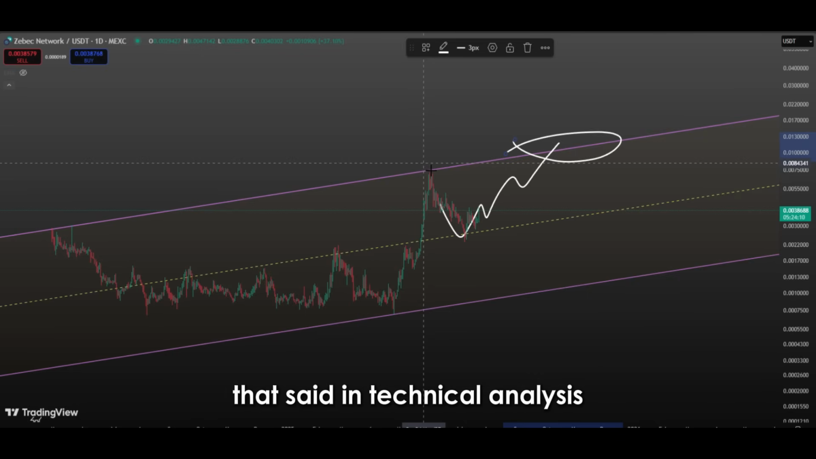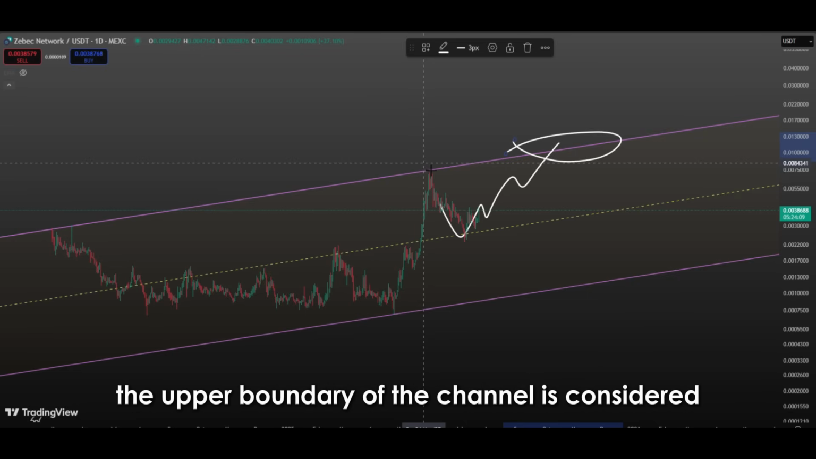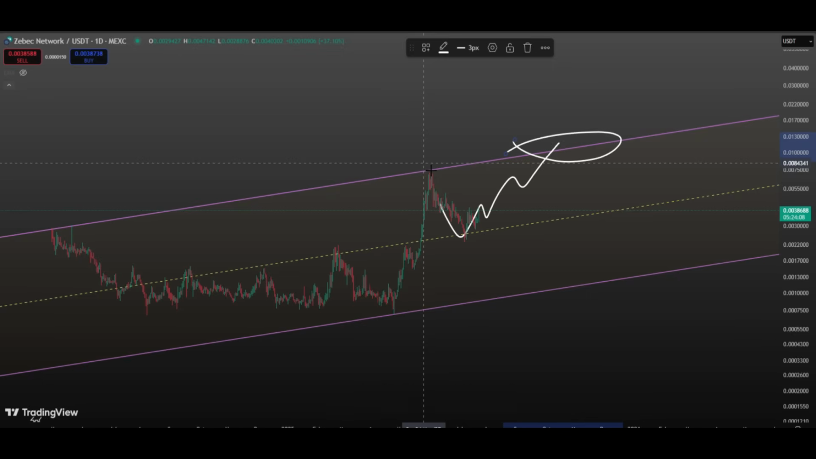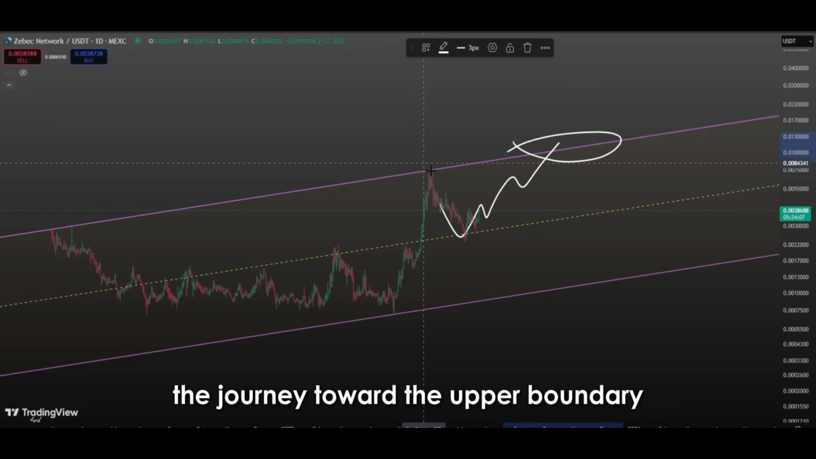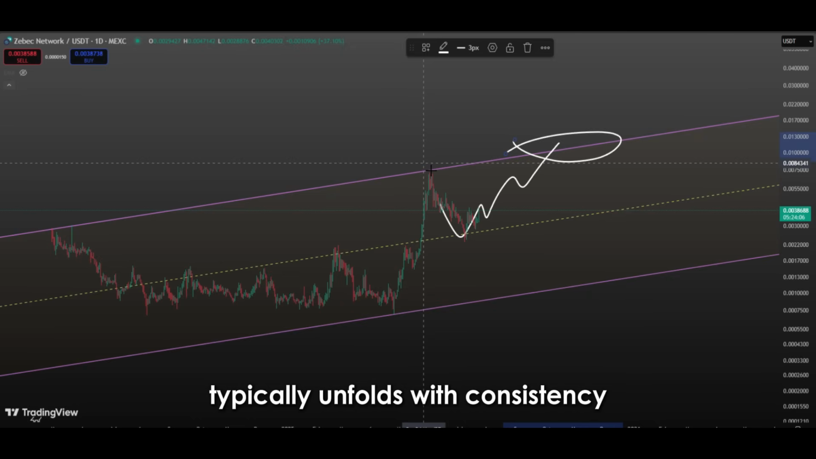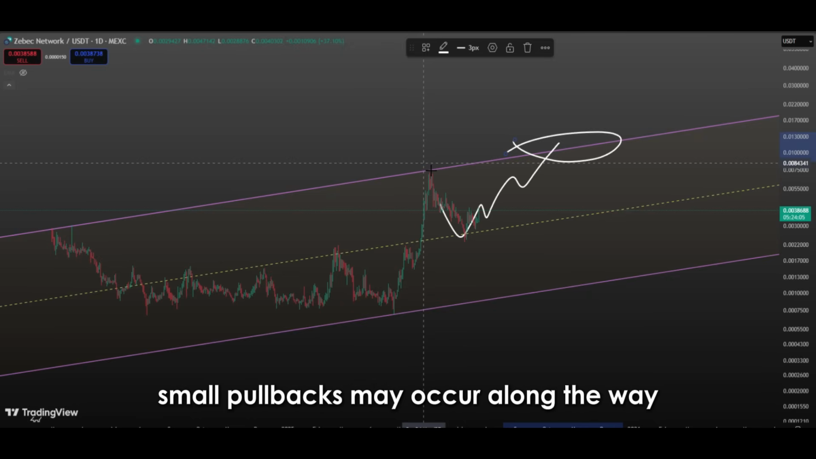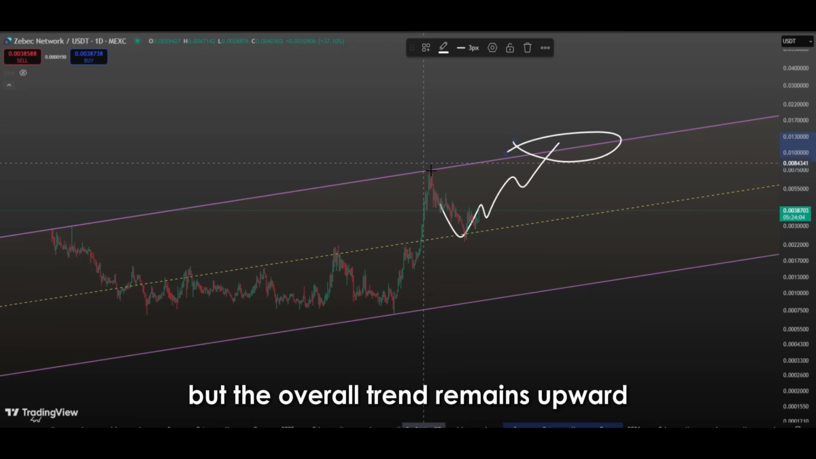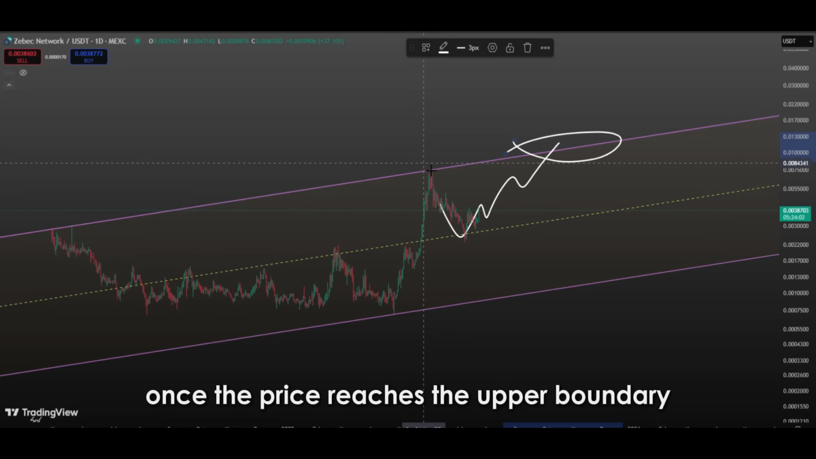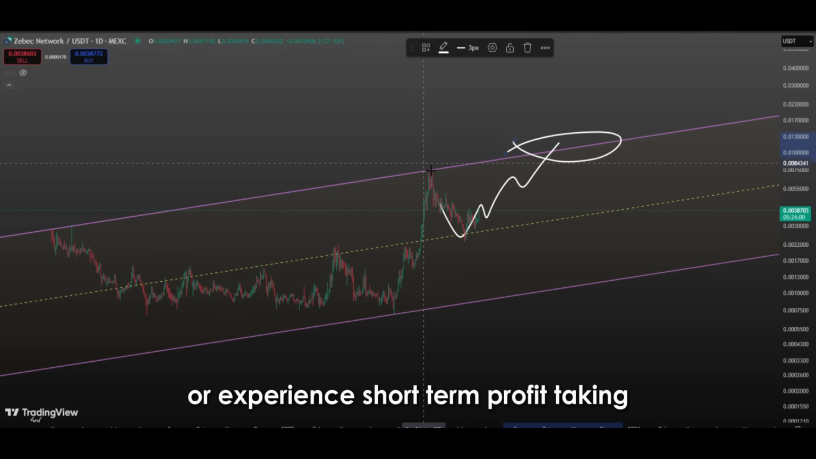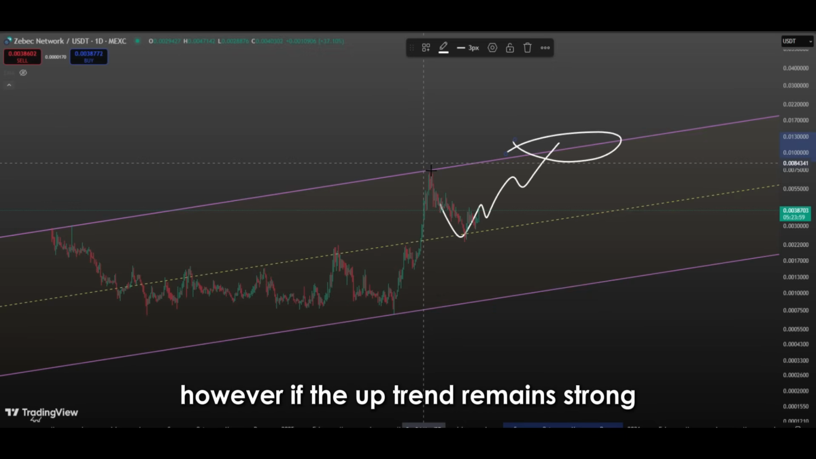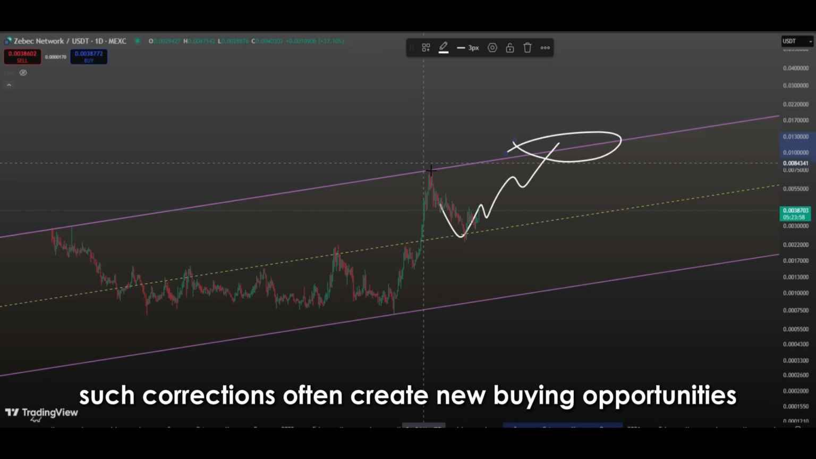That said, in technical analysis, the upper boundary of the channel is considered a key target level. Especially after the price breaks above the midline, the journey toward the upper boundary typically unfolds with consistency. Small pullbacks may occur along the way, but the overall trend remains upward, fostering a positive outlook for investors. Once the price reaches the upper boundary, it is natural for it to pause or experience short-term profit-taking. However, if the uptrend remains strong, such corrections often create new buying opportunities.